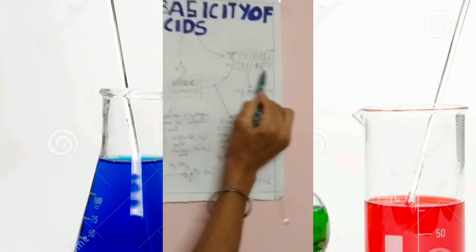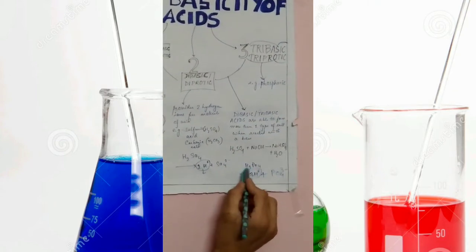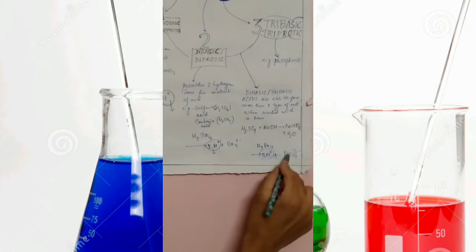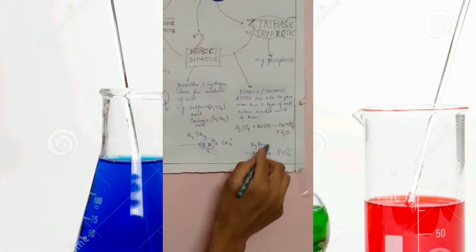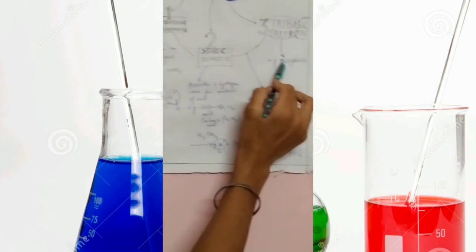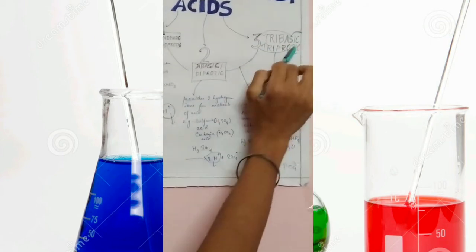The third one is tribasic or triprotic acid. An example is phosphoric acid, H3PO4. This phosphoric acid gives 3H plus and PO4 3 minus ions when it dissociates. So these 3H plus ions are given out by phosphoric acid when it dissociates. So this is considered a tribasic or triprotic acid.